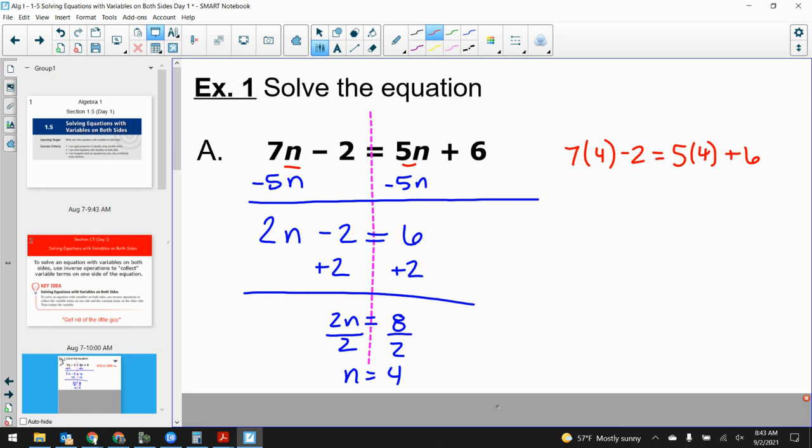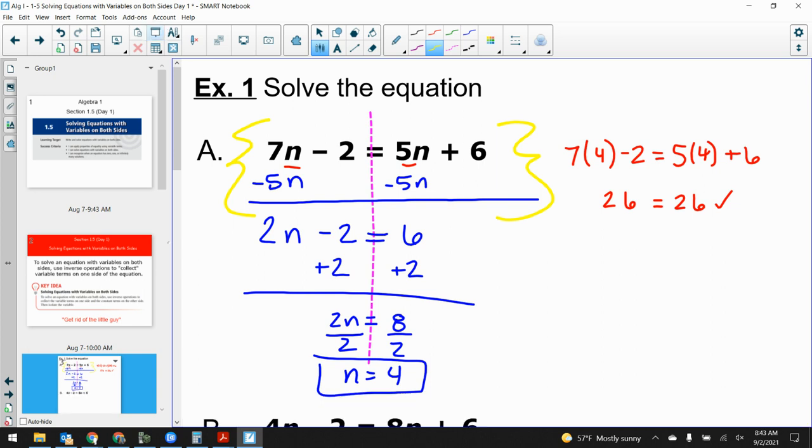7 times 4 is 28, minus 2 is 26. 5 times 4 is 20, plus 6, 26. That does check out. I know I got the correct answer. I can go back and box n equals 4, because definitively I can say, yes, that is the correct answer, because I checked my work. Questions about the process there? Because in essence, this is really the only new part that we did today, right? That's really the only new thing that we're going to be doing. So let's do another one.